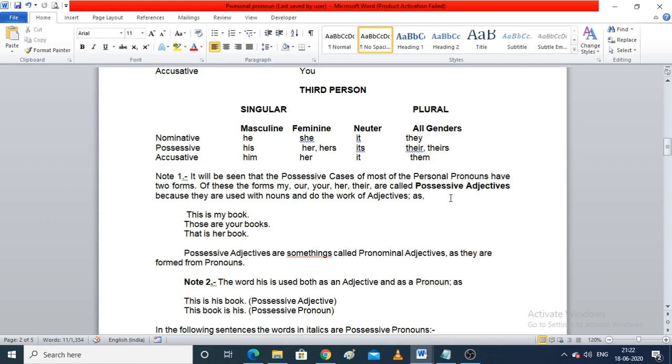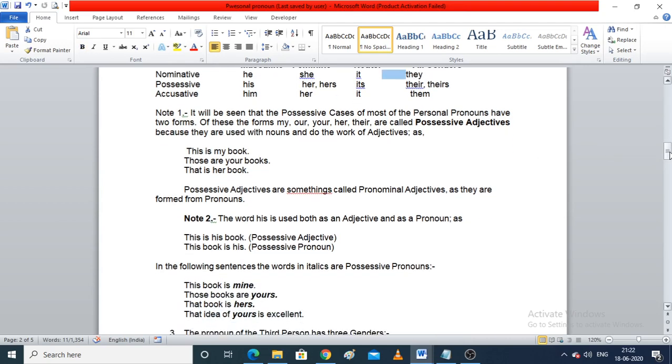And for all genders: they, their, them. So these are the plural ones. These three are the singular ones, and they is used as a plural pronoun. Now let's come to examples to get more clarity about these pronouns.